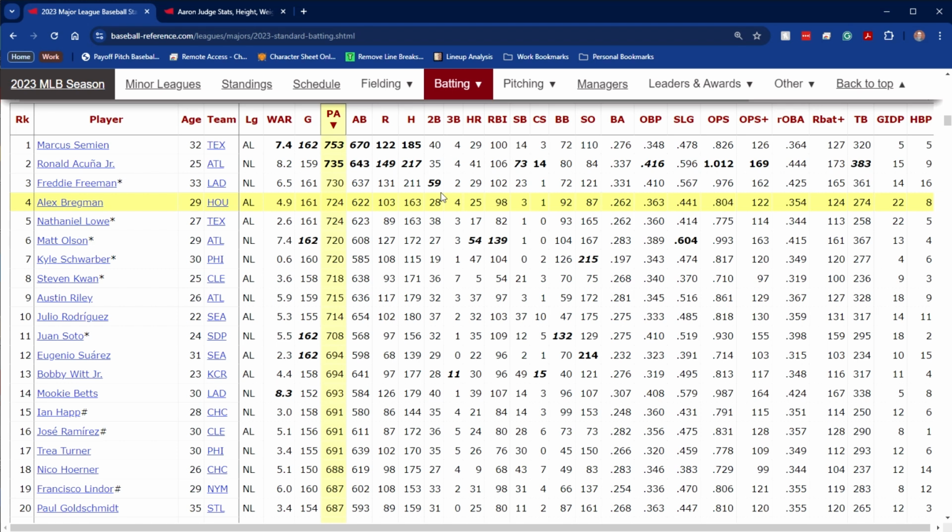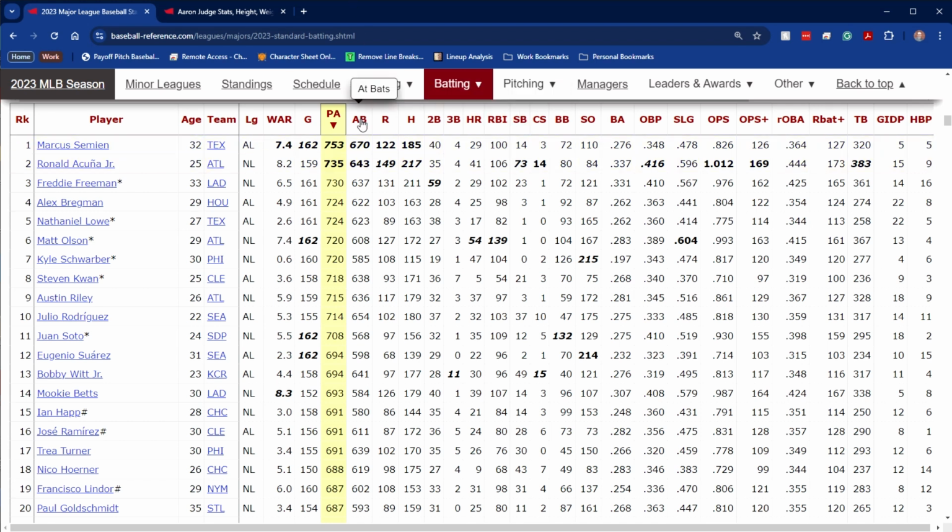Catcher's interference is not included in an at-bat. And sacrifice hits and sacrifice flies are not included in at-bats. An at-bat has to be either a fielder's choice, a hit, or reached on error, because in cases of errors, they assume the player would have been out otherwise. And that's why at-bats are lower than plate appearances, because you have the walks that aren't counted in, and hit by pitch and some of those other things are not factored in.